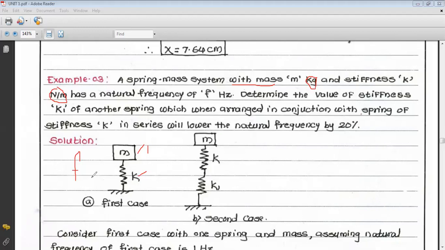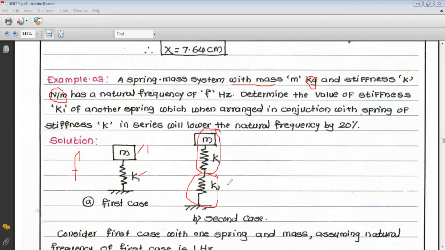Now determine the value of stiffness k1. That is, another system is given. In that, the spring stiffness k1 is arranged in series with the previous spring mass system.